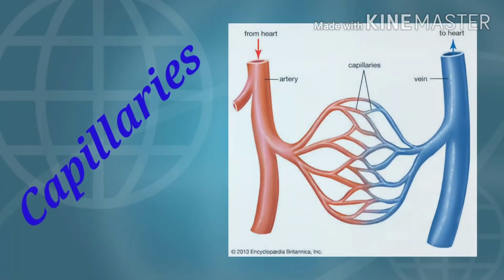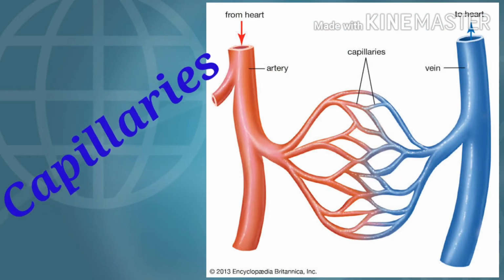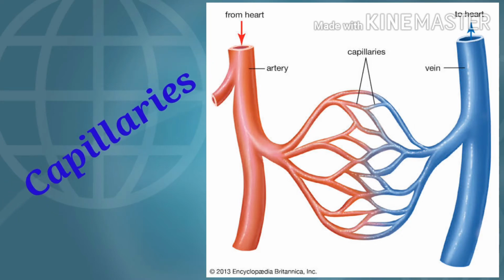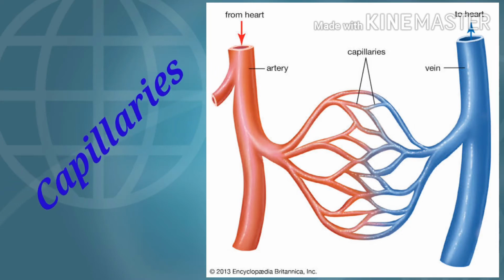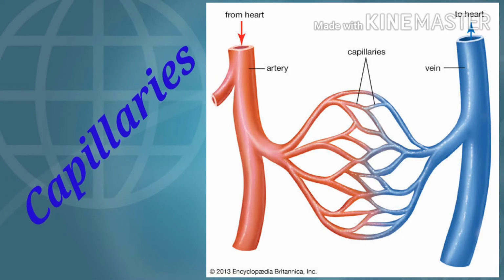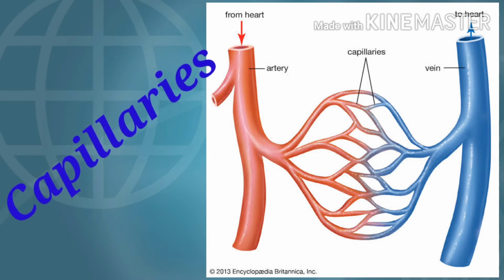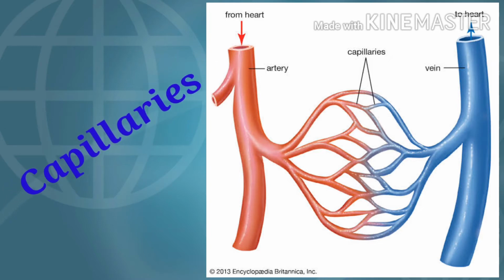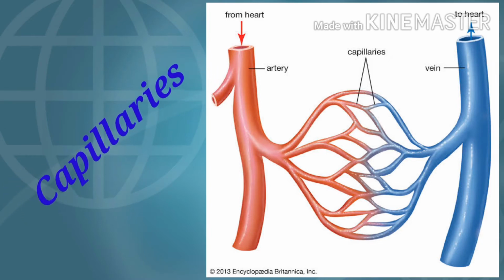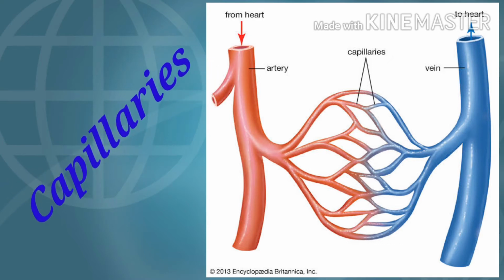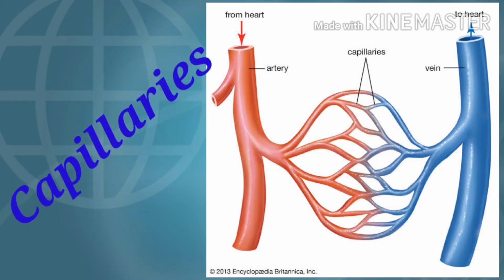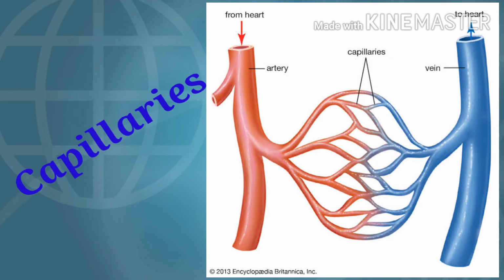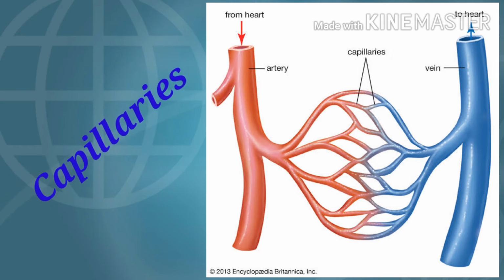Students, next is capillaries. Arteries gradually branch out with decrease in their diameter as they spread in the body and finally form fine hair-like vessels called as capillaries. Walls of capillaries are extremely thin and made up of single layer of cells. Due to this, exchange of materials between capillaries and cells becomes easy. During the exchange, the oxygen, nutrients, hormones, vitamins, etc. are sent towards the cells and waste materials of the cells move into blood.